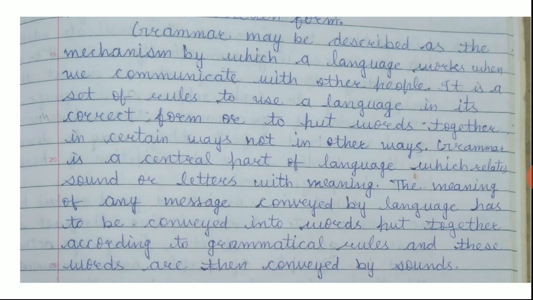Grammar is a central part of language which relates to sounds and letters and helps in generating meaning. The meaning of any message conveyed by language has to be conveyed in words put together, and this putting together must be according to the grammatical rules, and these words are then conveyed by sounds, or these ideas are given the written form.